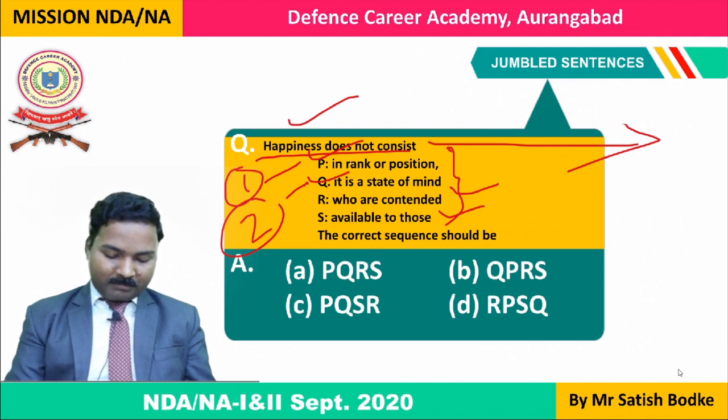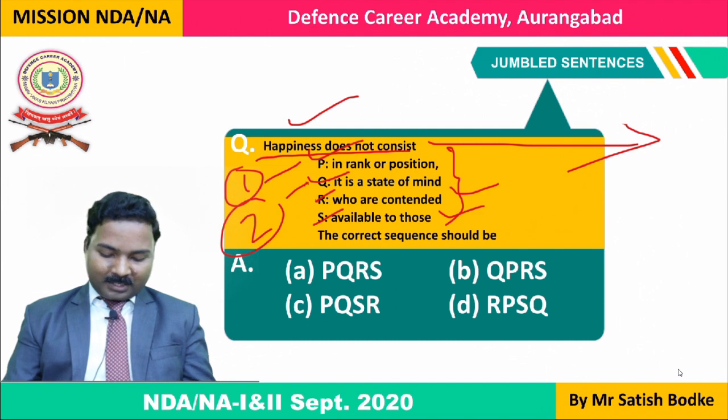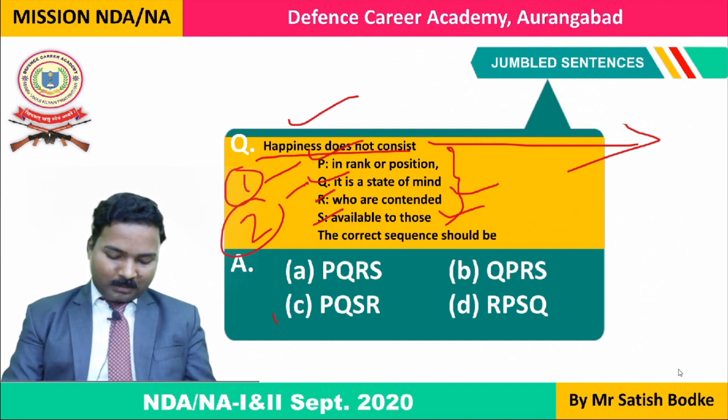So the correct sequence will be PQSR. Happiness does not consist in rank or position. It is a state of mind available to those. So PQSR is the correct option, and option C is the answer.